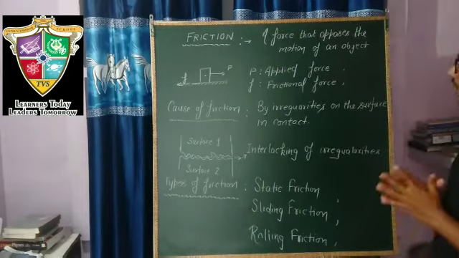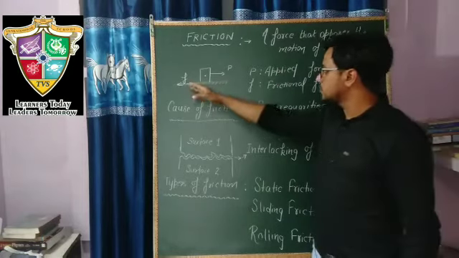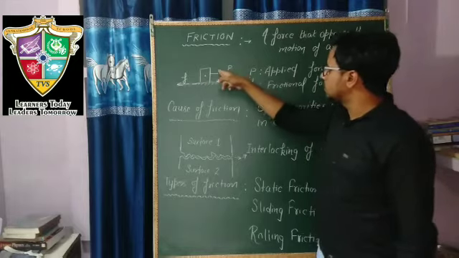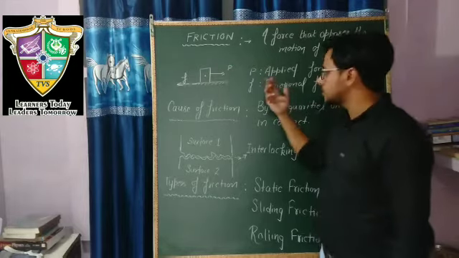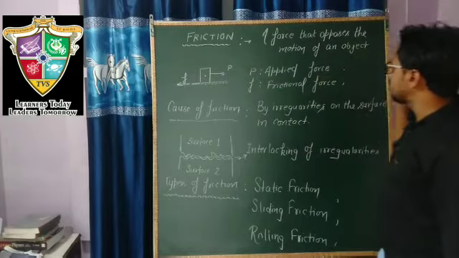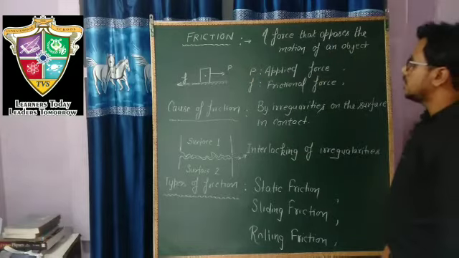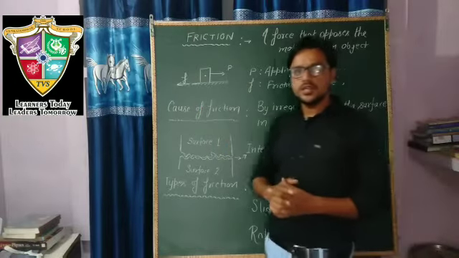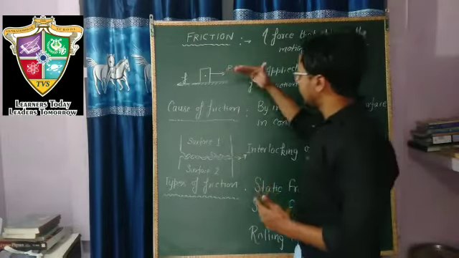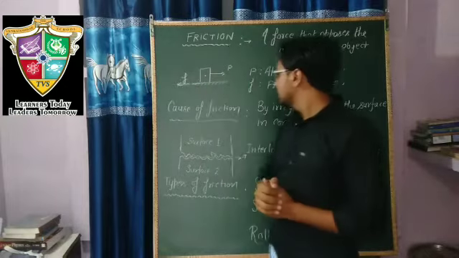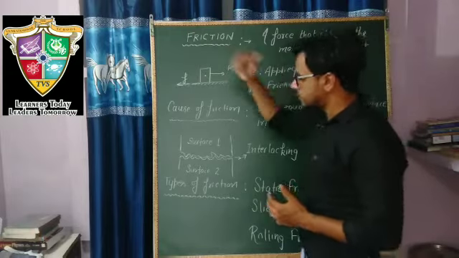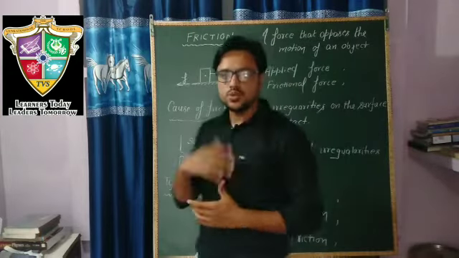And if you have a block placed on a floor, and you apply force on this block in this direction, in the right direction, that is P, known as the applied force, and the force that will oppose its motion is known as frictional force, and it acts in the opposite direction. So this is the case of friction. It acts between the two surfaces.